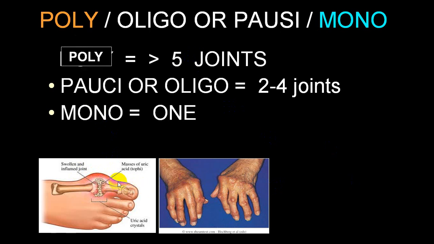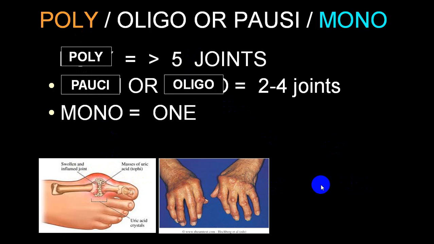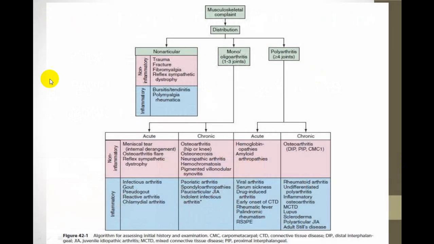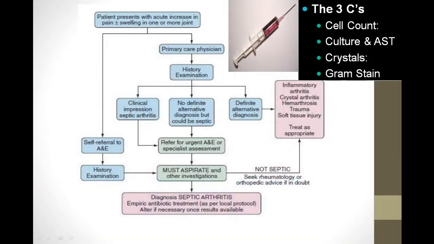Rheumatoid arthritis, gout. This slide I have already shown you before, so I don't have to repeat. This combines mono and poly, acute and chronic, inflammatory and non-inflammatory. This is the best slide you must see again and again.